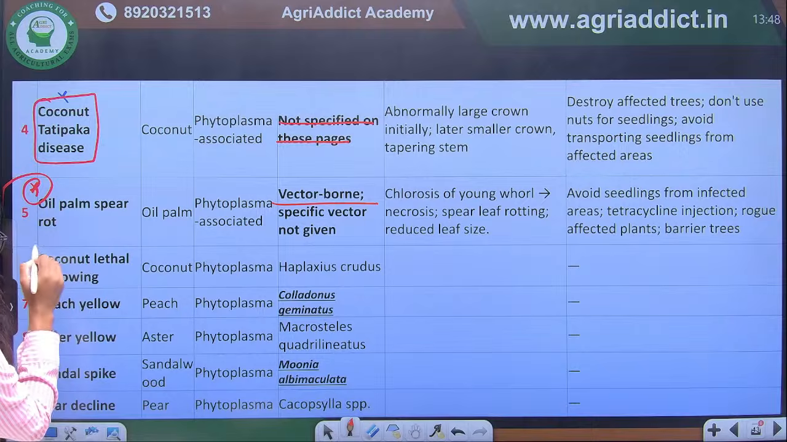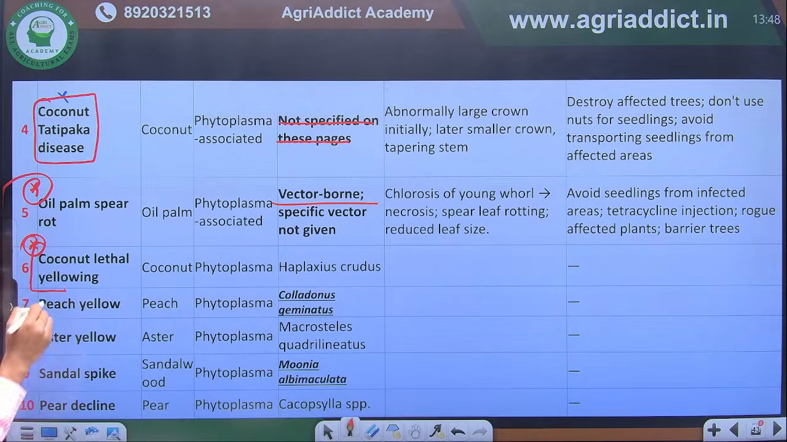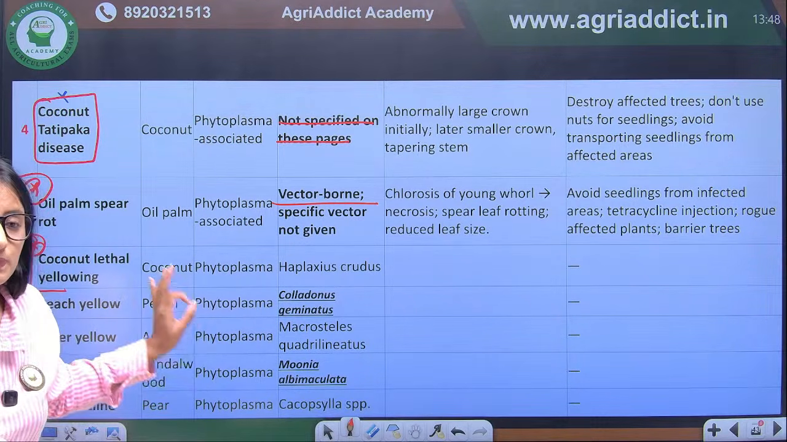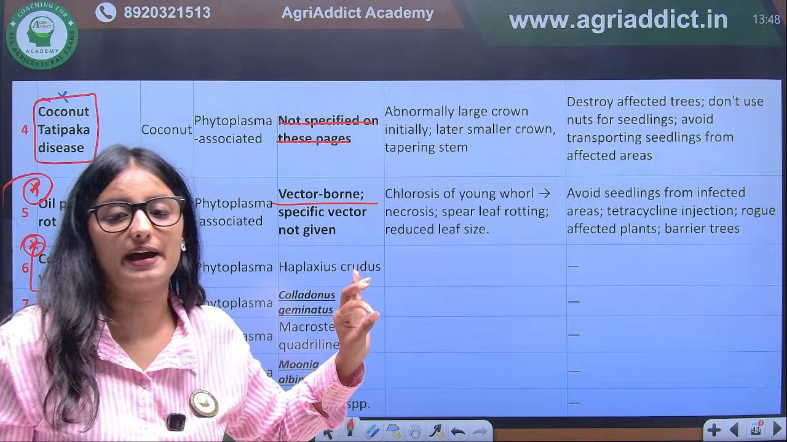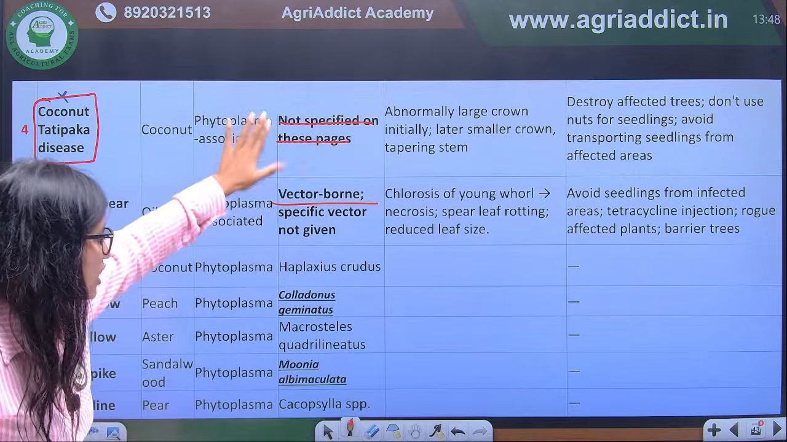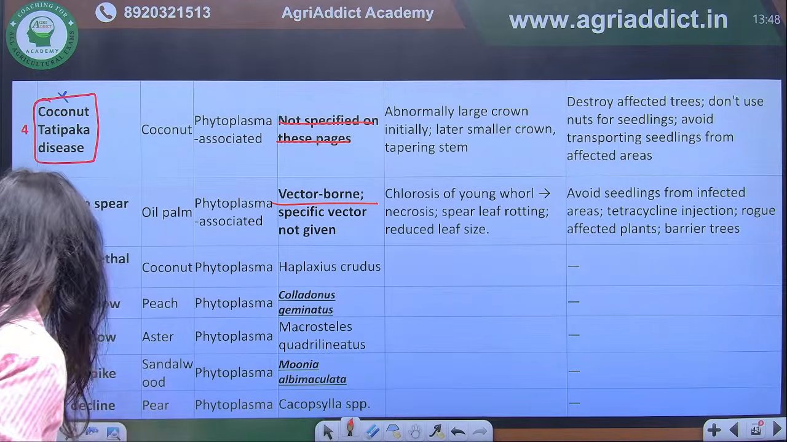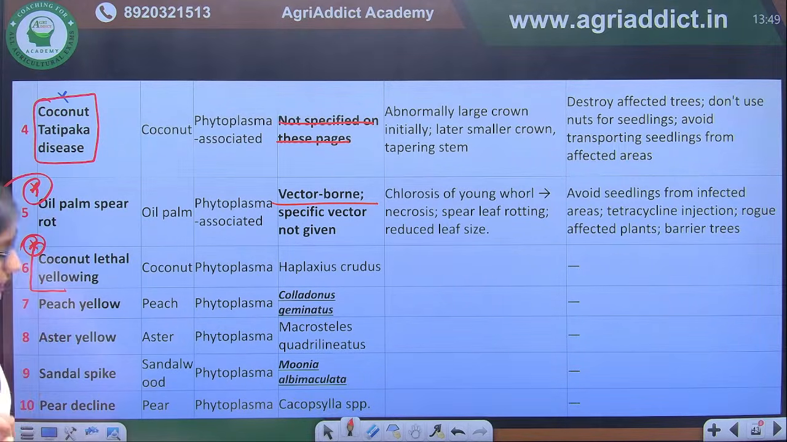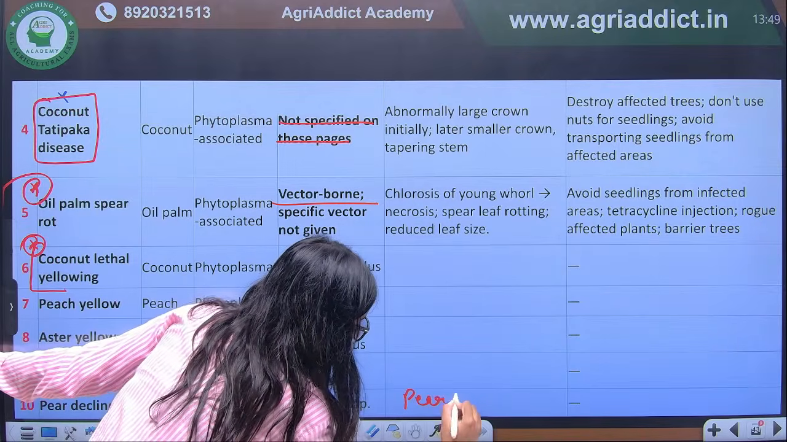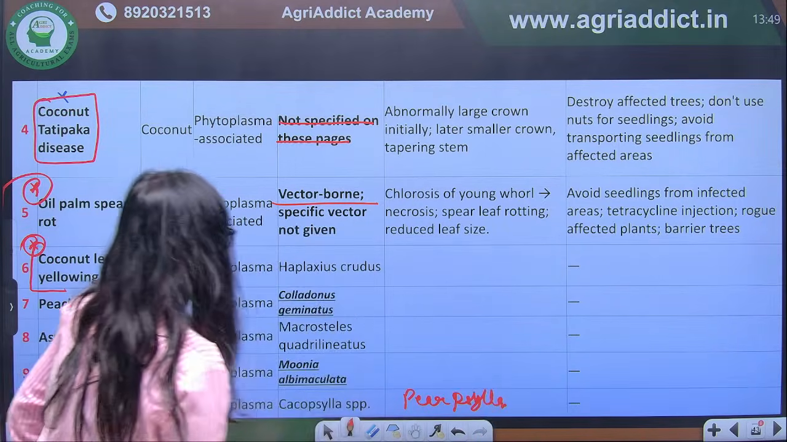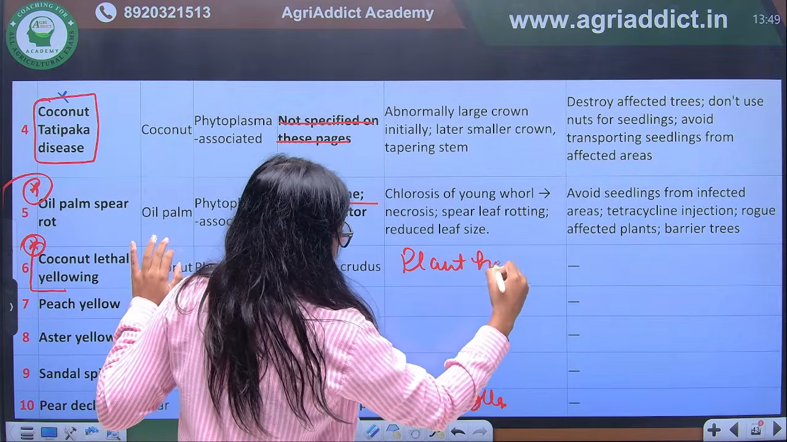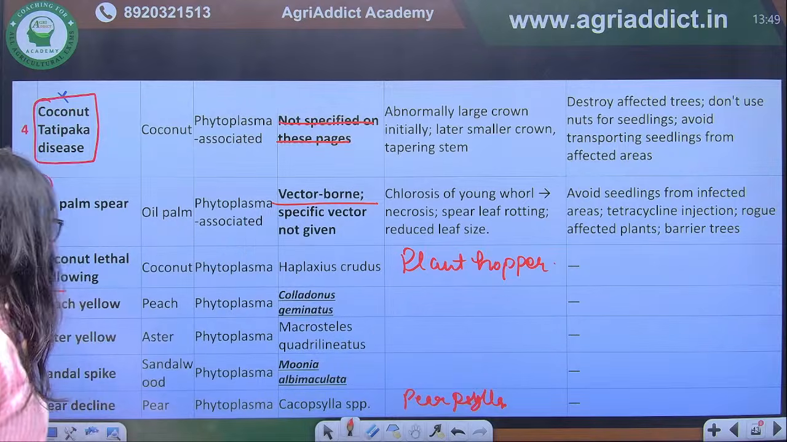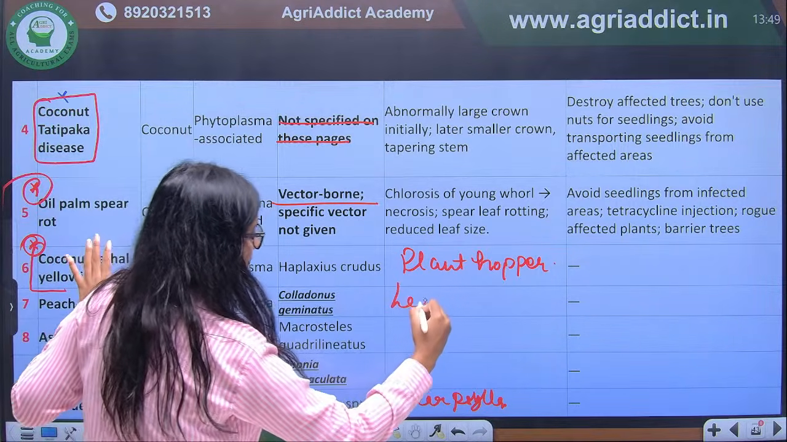What about coconut? In coconut, there is again one more important disease. Coconut lethal yellowing is also a phytoplasma disease. Peach yellow, aster yellow, sandal spike, pear decline. So these are all diseases of phytoplasmas, and here I have mentioned the vector of each disease. If we talk about pear decline, there is a special vector here, that is Psylla. Okay, this is Psylla. And when we talk about coconut lethal yellowing, there is a plant hopper. Okay, plant hopper.